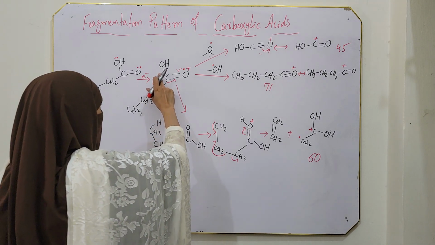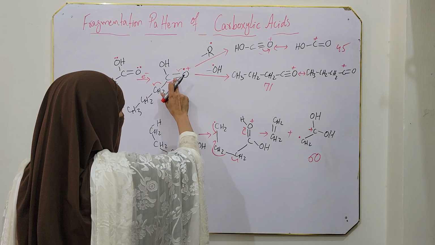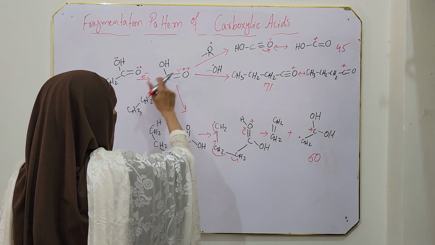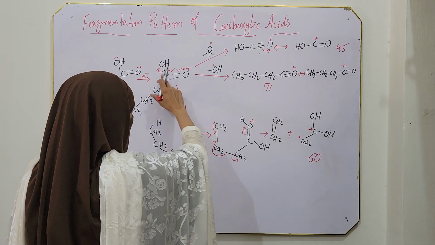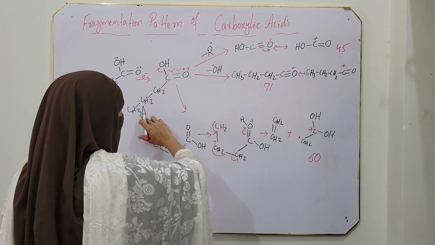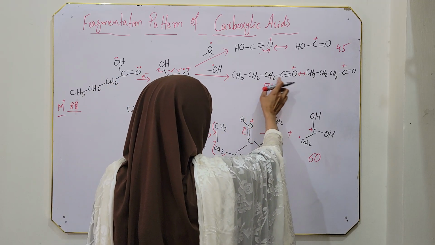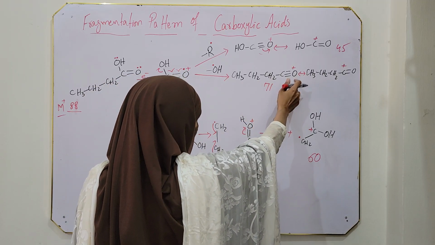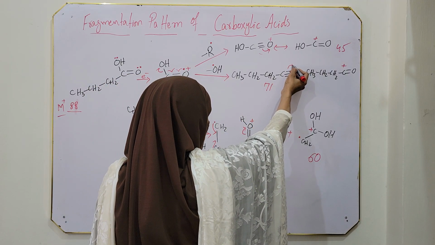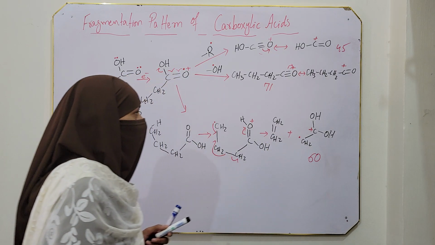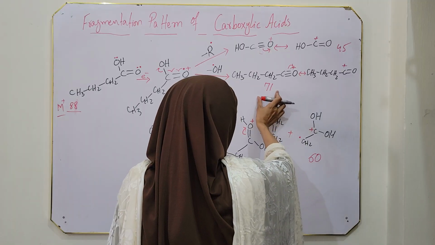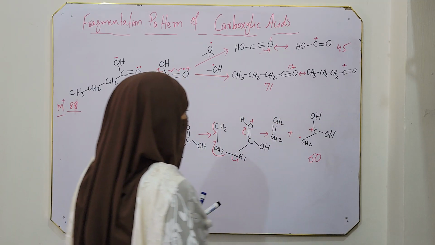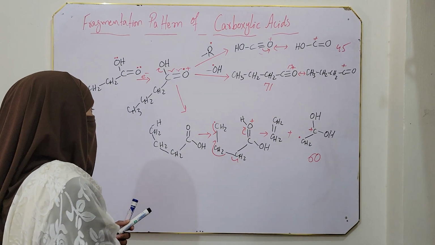Now the second time, the hydroxyl group is fragmented exactly like homolytic cleavage. When the hydroxyl is fragmented, we got a hydroxyl radical and this CH3CH2C triple bond O, again the positive charge is on oxygen. So the double bond is shifted toward oxygen and we got this cation. It gives a peak at 71 mass to charge ratio.